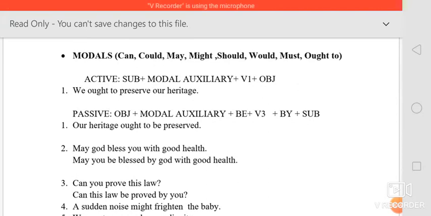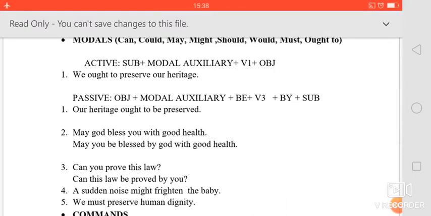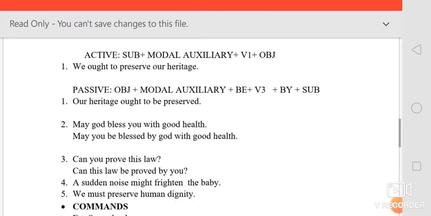For example, can, could, may, might, shall, should, would, must, ought to. These are all known as modal auxiliaries in English, or modal verbs, right? So what is the active form with a modal auxiliary? We'll see subject first, then the modal auxiliary, then V1. With a modal auxiliary we will always use V1 in active form, and then the object.